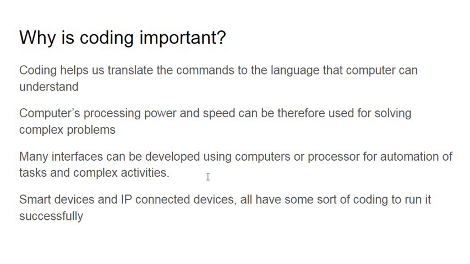So number 4, this is the most important reason why coding is important. Without coding, we won't have all the devices we have today, and we won't be able to run them successfully. So that's the main reason. Now let's continue on to the next slide.